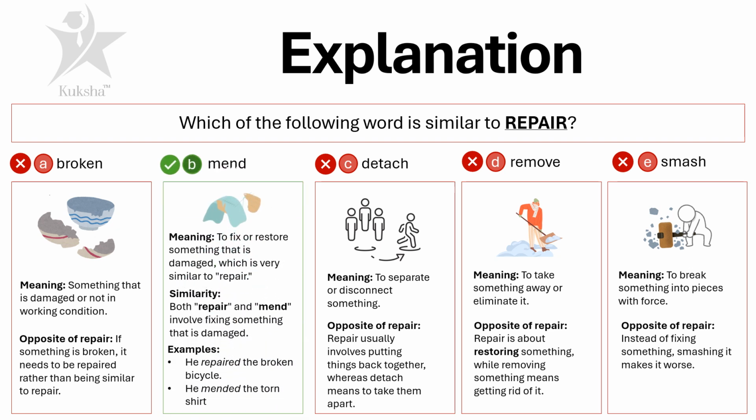So option B, mend, is the right answer. Mend means to fix or restore something that is damaged, which is very similar to repair. Both repair and mend involve fixing something that is damaged. Examples are: he repaired the broken bicycle. He mended the torn shirt. My grandma mended my old sweater. So these are some of the examples, or we would say synonyms, for repair: mend.